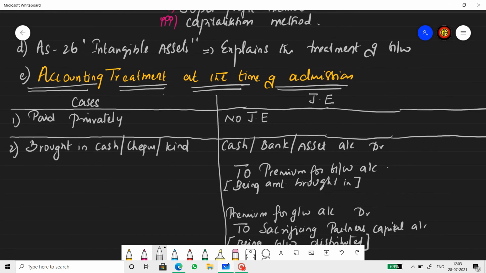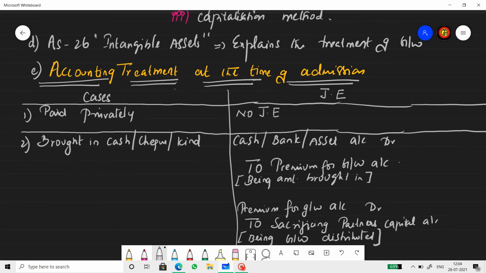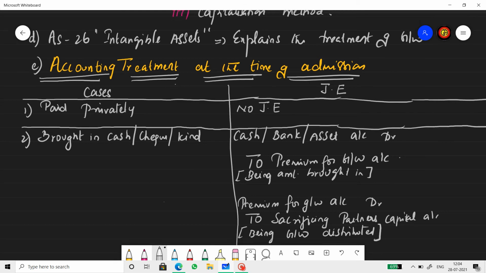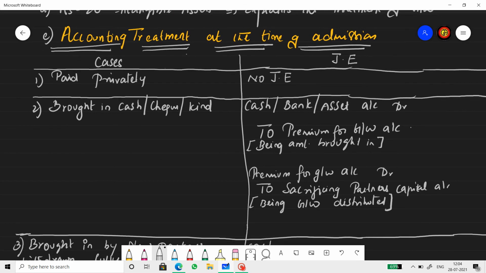Now, AS 26, intangible assets, explains how to treat goodwill. So, Accounting Standard 26, which is intangible assets, explains to us how to treat goodwill. Accounting treatment at the time of admission of a new partner. First case, when a partner is admitted and he agrees to pay the goodwill privately.